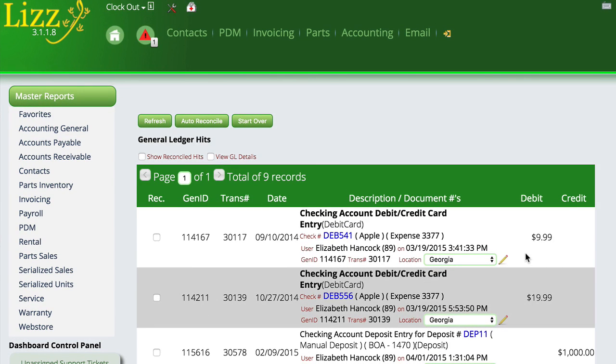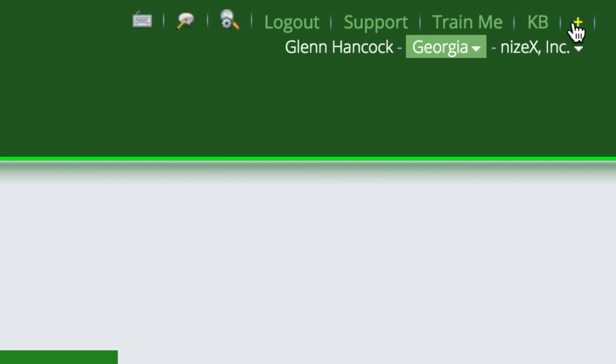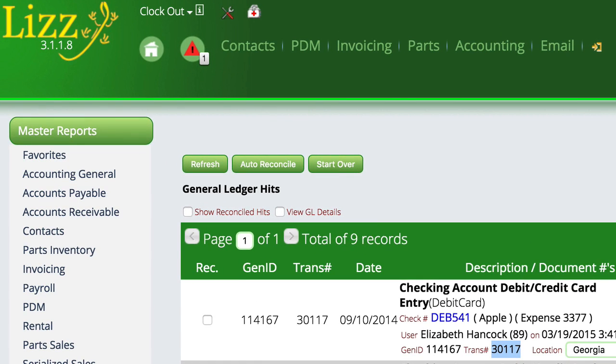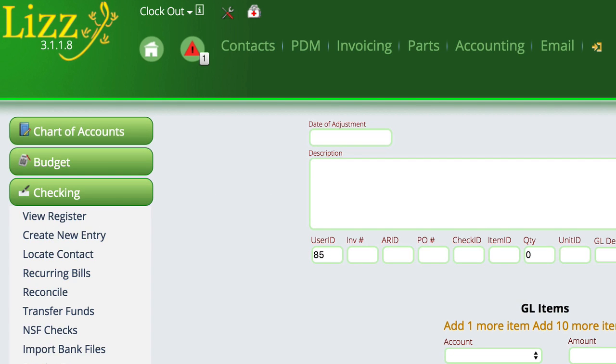And so what I'm going to do is write down $9.99 because I want to make sure that I've got the amount here for what we're going to do. And we're going to click the plus sign up here at the top right of the browser to open up a new tab, because I want to keep this report open. And so once I get the report open, I'm going to come over here and grab this transaction ID.